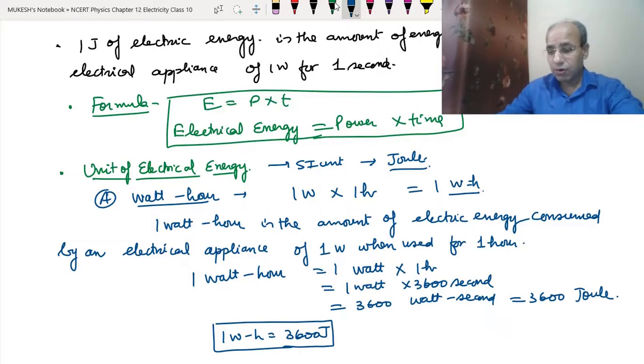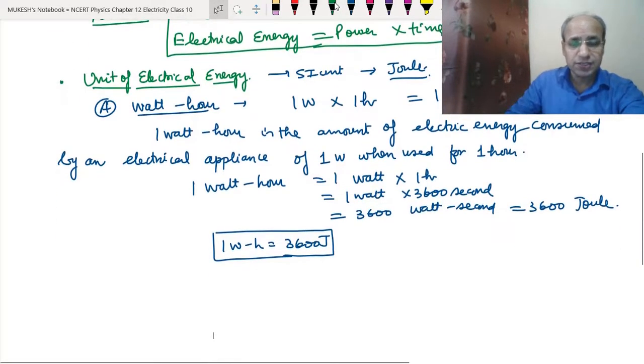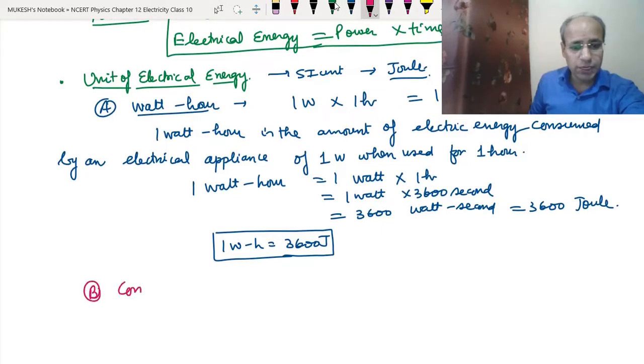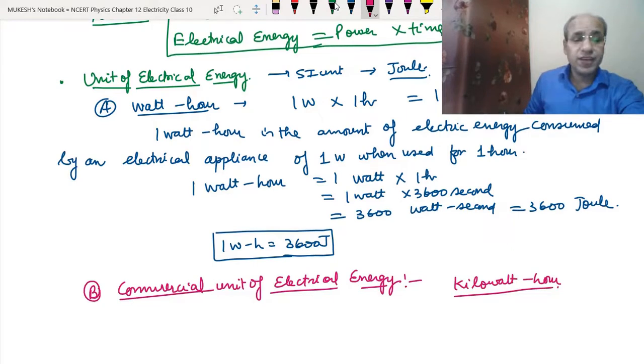Now we have one more unit, which is called the commercial unit of energy. Why do we have a separate commercial unit of energy? That we will also discuss. So the second unit that we can consider here, the commercial unit of electrical energy, is the kilowatt hour. So we have a different unit for commercial purposes, that is the kilowatt hour.